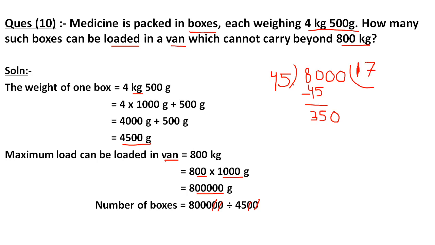7 times 5 is 35, so I write 5 here. Now 3 is carried over. 7 times 4 is 28, and 3 will be added up, so it will be 31. Are you getting how I wrote this 315? Actually, I multiplied 45 with 7, so I get 315. So I have written 315 here. Clear?